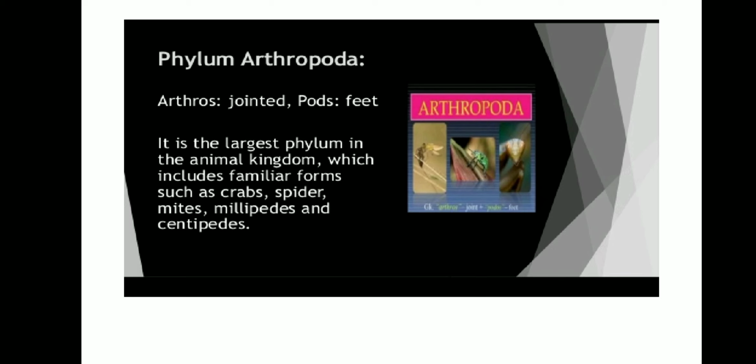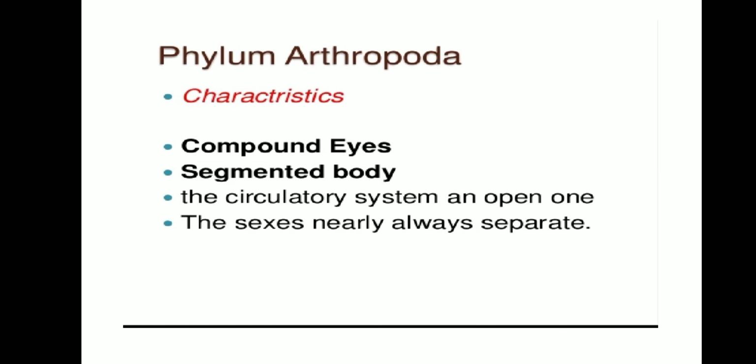So again I tell you, this is the largest phylum in the animal kingdom, which includes familiar forms such as crabs, spiders, mites, millipedes, centipedes, etc. The main characteristic of the Arthropoda is having compound eyes.